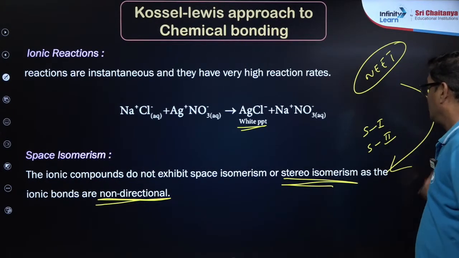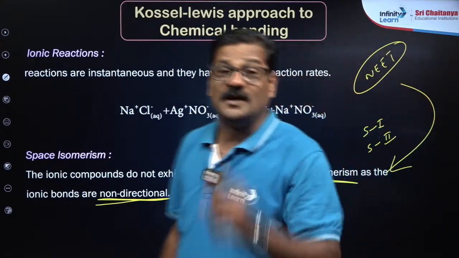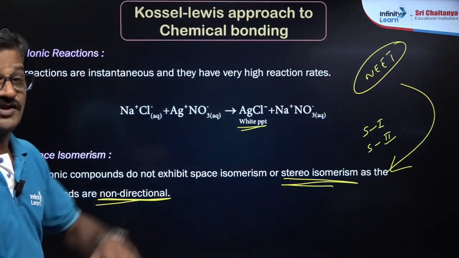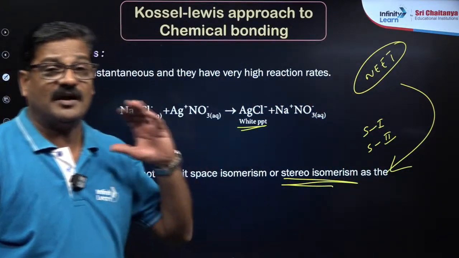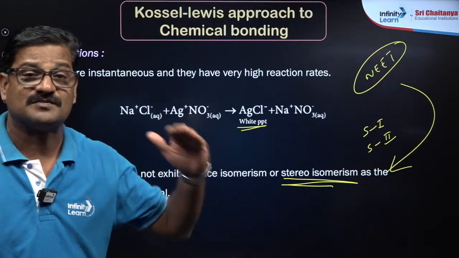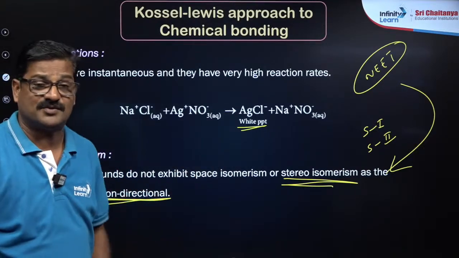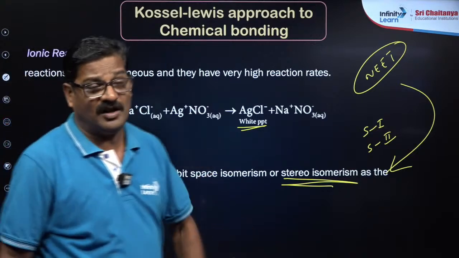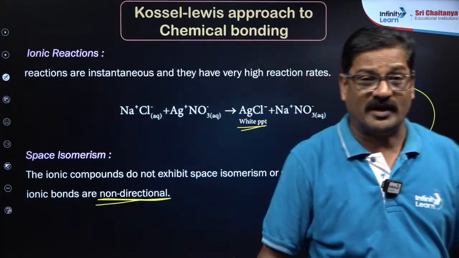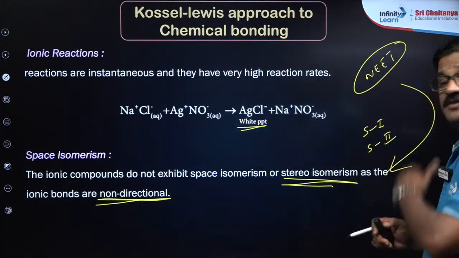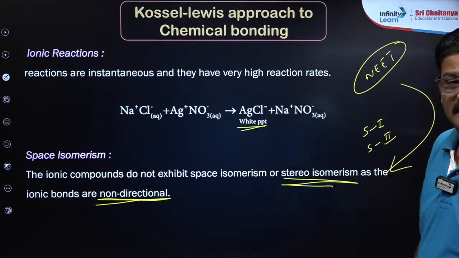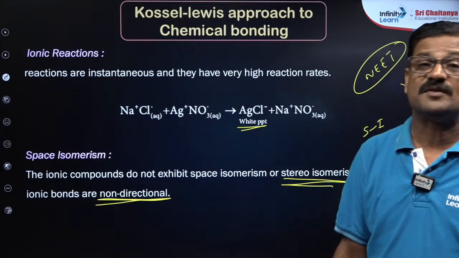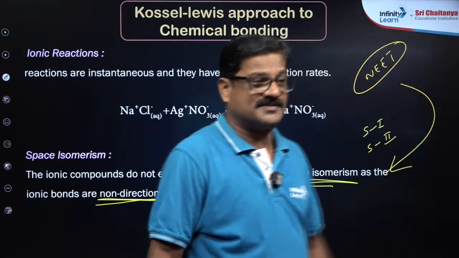So theory oriented questions you are going to get from this kind of topic. Statement 1: ionic compounds do not show space isomerism or stereoisomerism. Statement 2: ionic bond is non-directional. So we can claim that statement 1 and statement 2 are correct, and statement 2 is the correct explanation of statement 1. Hope you understand.